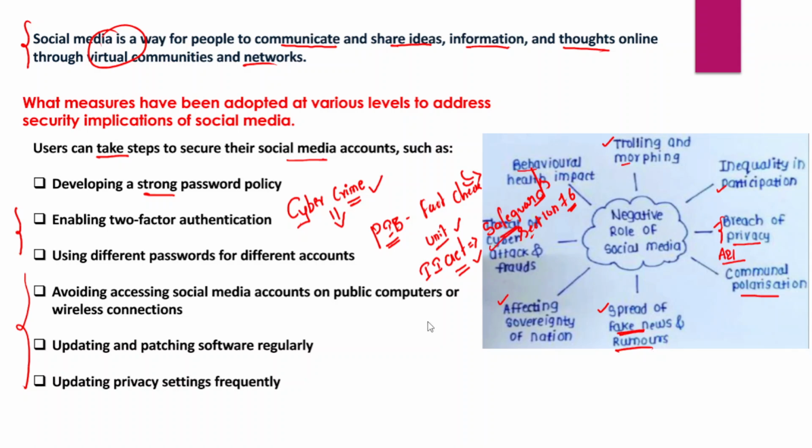So apart from that, the CERT-In, Cyber Emergency Response Team, was also established at the national level, and CERT, Computer Emergency Response Team, were also established at the states level as well. And the Union Home Ministry has launched the Cyber Swachhata program.